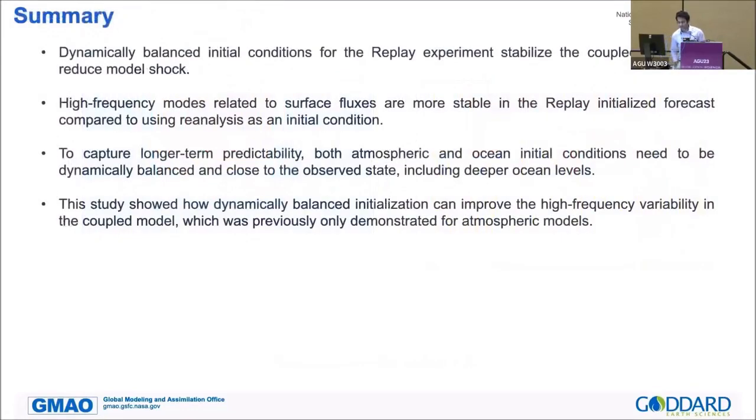So in summary, dynamically balanced initial conditions from the replay experiment stabilize the coupled model and reduce the model shock. High frequency modes related to the surface fluxes are more stable in replay-initialized forecasts compared to just using reanalysis as an initial condition. To capture longer term predictability, both atmosphere and ocean initial conditions need to be dynamically balanced and close to the observed state, including deeper ocean levels. The study showed that dynamically balanced initialization can improve the high frequency variability in the coupled model, which was previously not shown in anything other than atmospheric models.